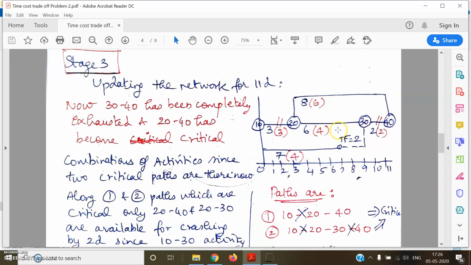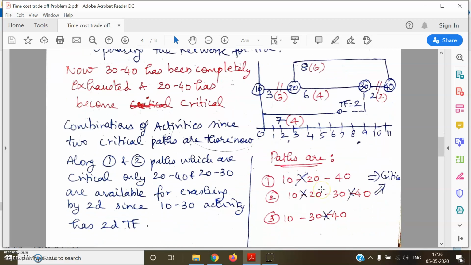So 10-30 remains as non-critical, whereas 20-30 and 20-40 are critical. So one important point that we have to keep in mind is, when you encounter parallel critical paths, you have to retain them as critical till the end of the crashing process. I'll repeat, when you encounter parallel critical paths, you have to retain them as critical till the end of the crashing process. Now we are encountering such a situation.